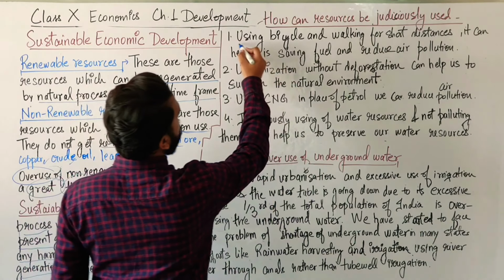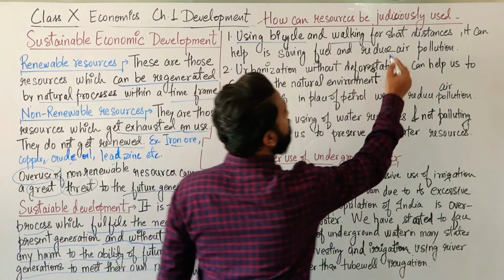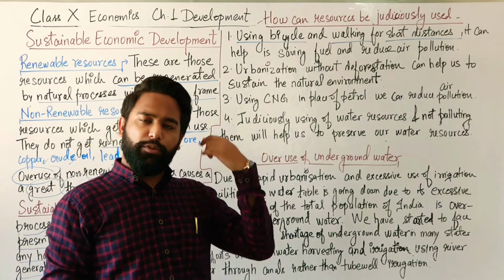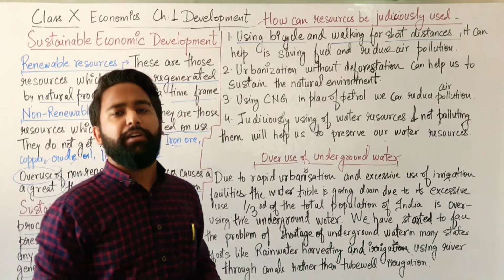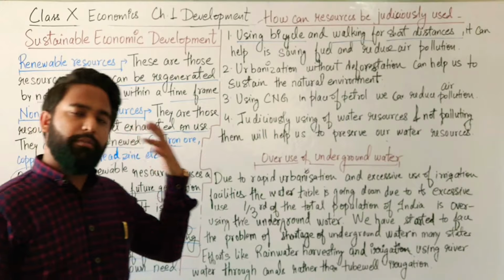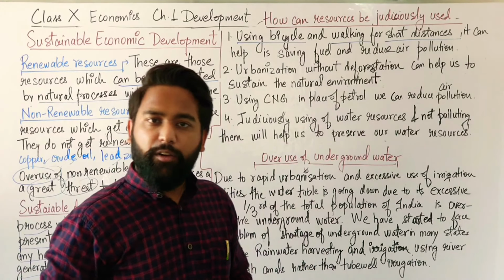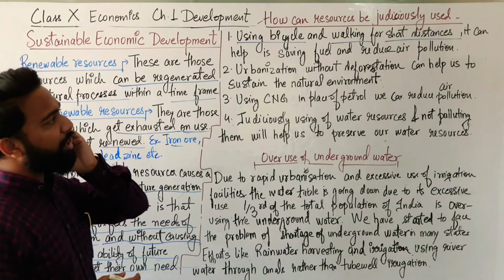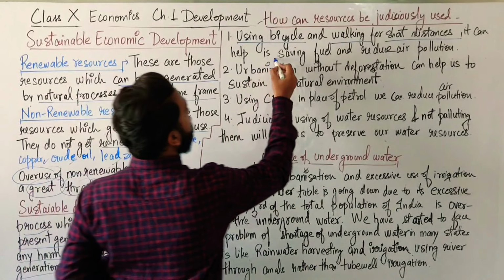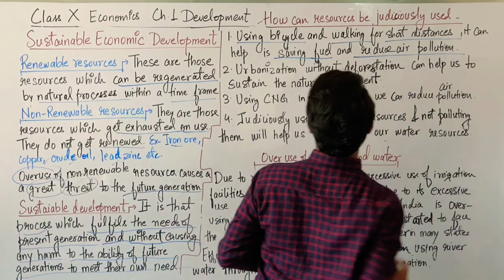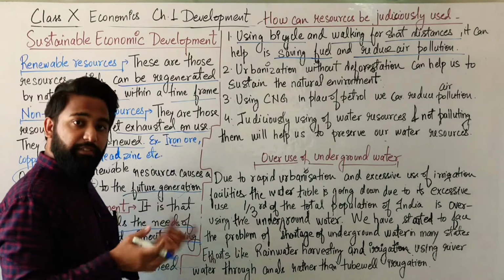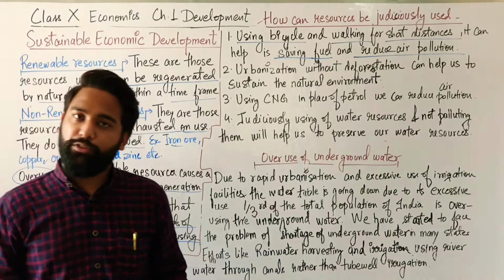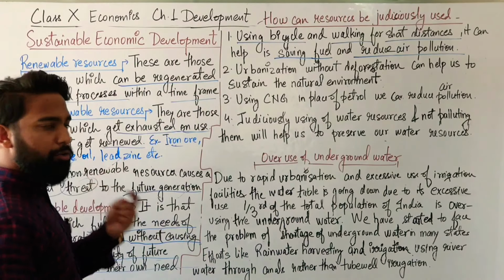We can do that by using bicycles and walking for short distances. Suppose we have to go 1 kilometer, then we don't need to take our bikes and our cars. We just take out our bicycle, or we can go there on foot. So what will happen if we use bicycles and walking for short distances? It can help in saving fuel and reduce air pollution. Our petrol is saved, and the air pollution is also not spreading.